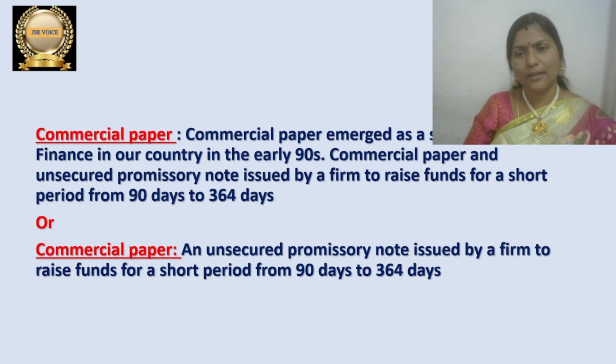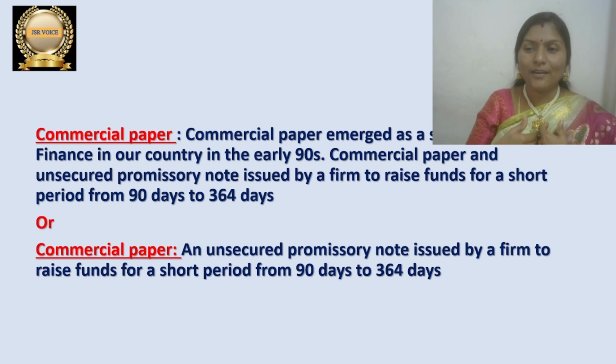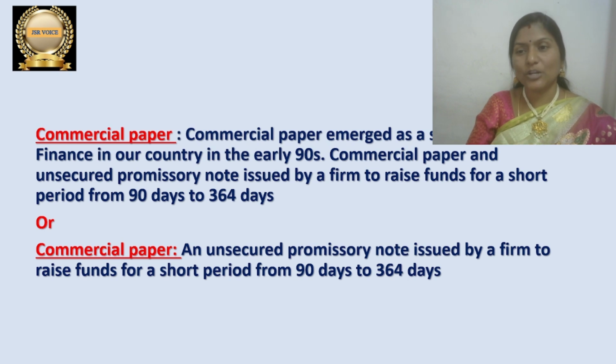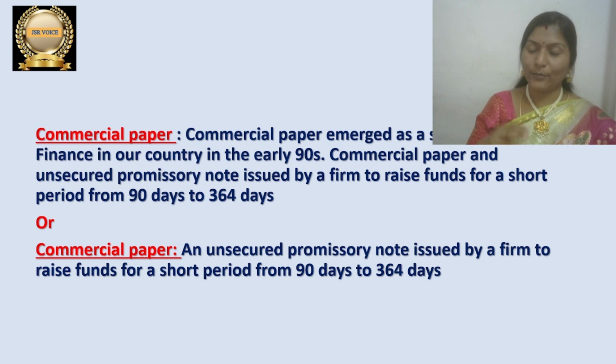Business firms. Firms issue it to collect funds from the public who purchase the commercial paper. And what is the time period of commercial paper? It is issued for a short period, between 90 days and 364 days. This is the time period of commercial paper.